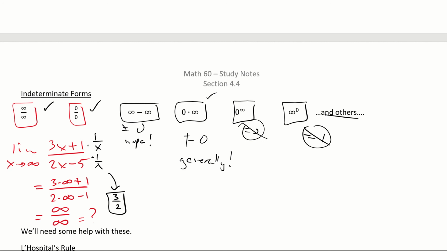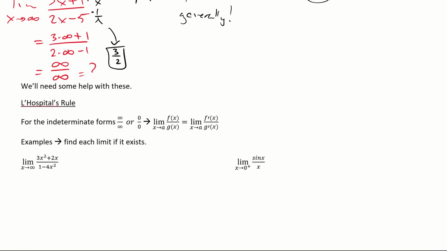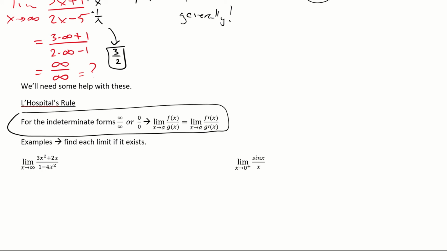And there's others. There's strangeness here. So what we need is a tool to unlock it. It's called L'Hopital's rule. It was published by L'Hopital, but history tells us that one of the Bernoullis, the fabulous Swiss family, came up with this and gave it to him to publish. Anyway, what it says is that if you've got this strange infinity over infinity or 0 over 0, and you're looking for the limit as x goes to a of f(x) over g(x), and you get one of those forms, then this is what you can do.